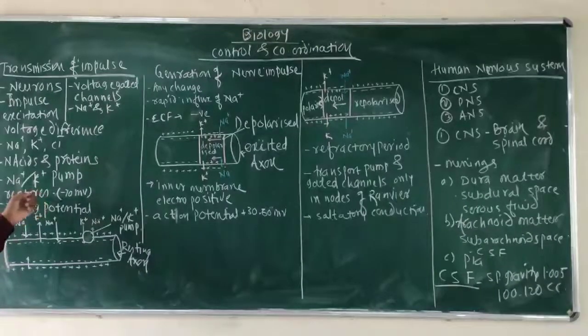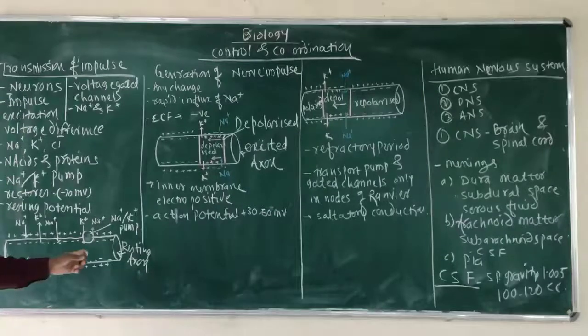This condition is maintained with the help of these potassium and sodium ion pumps, and both pumps operate through voltage gated channels. So this condition, which is maintained forcefully, is observed during the resting stage. That means when the nerve is not working, this situation is observed. It is a resting axon.